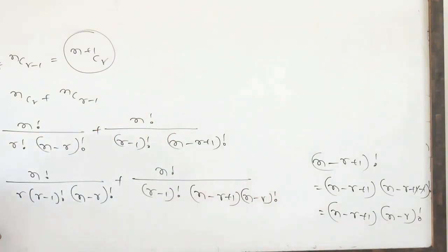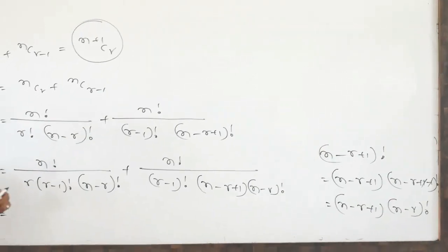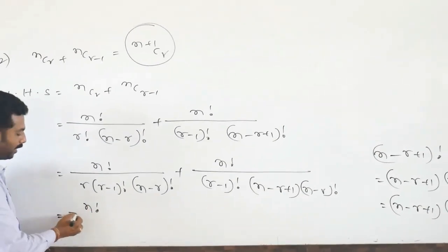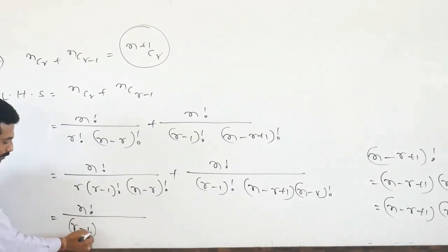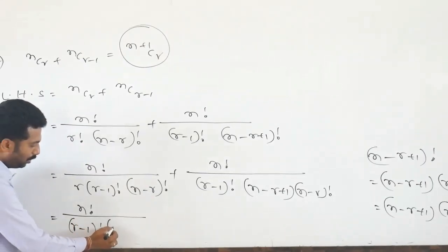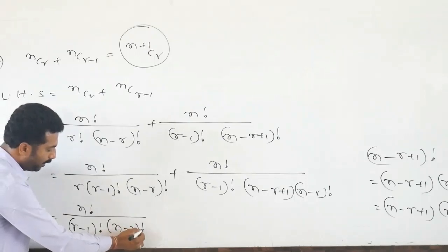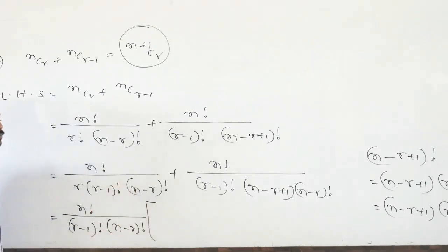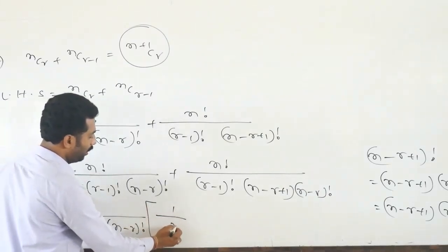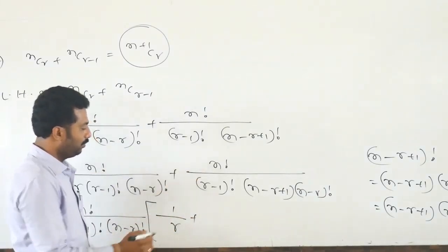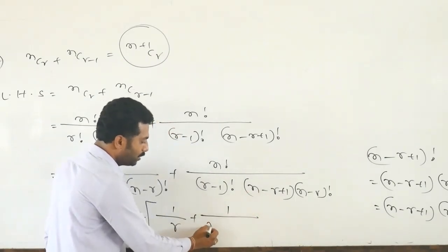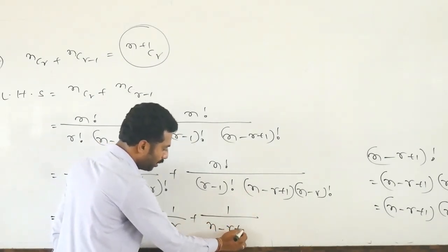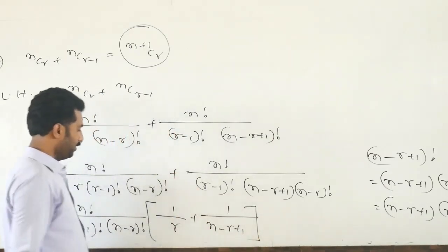Again observe which one we have to take common. The numerator is n factorial, and the denominator common is (r-1) factorial into (n-r) factorial. Then what is left here? 1 by r only. Here what is left? 1 by this term, that is (n-r+1) only.